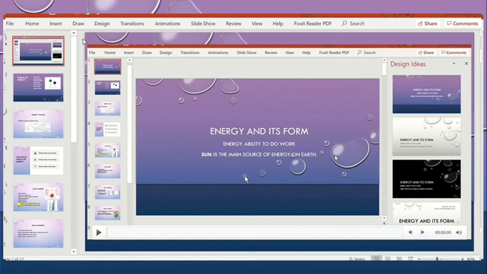Sun is the main source of energy on the earth. This we know, that the plants need sun energy to make their own food. Like if there is no sun, plants will not be able to grow. And sun energy can be used, and the sun has many effects. For example, I can give you one more example.